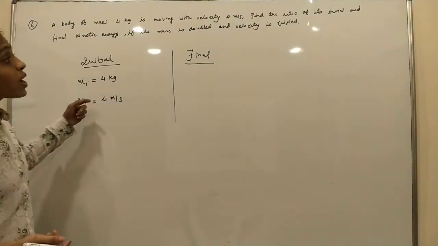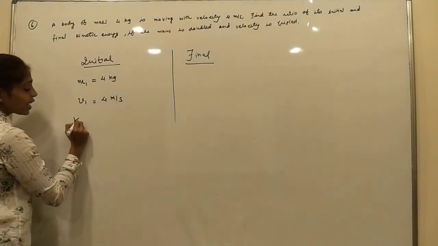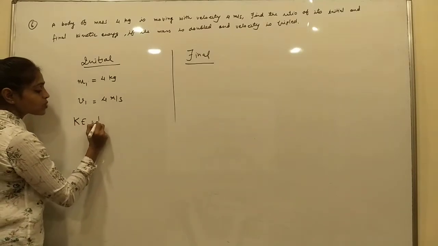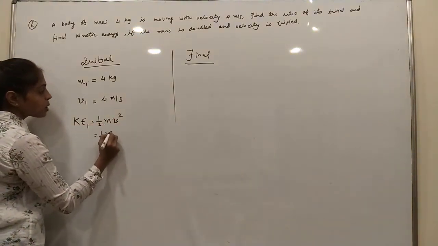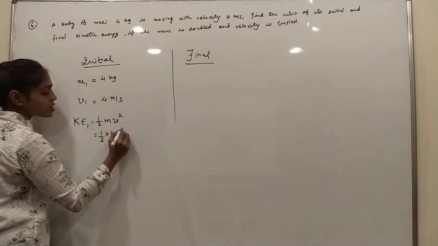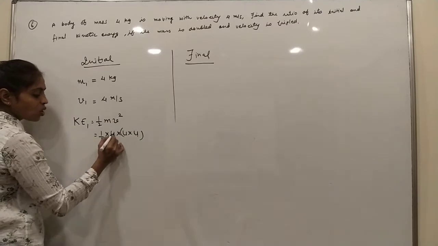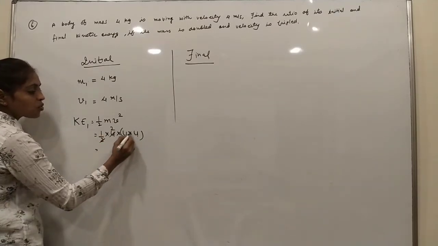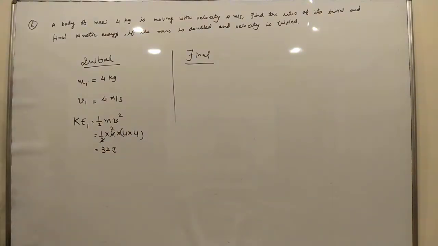So you have to find the ratio of kinetic energy. Initial kinetic energy is 1/2 mv squared, which is 1/2 of 4 times 4 into 4, because it's velocity squared. 2 fours are 8, 8 fours are 32 joule, the initial kinetic energy.